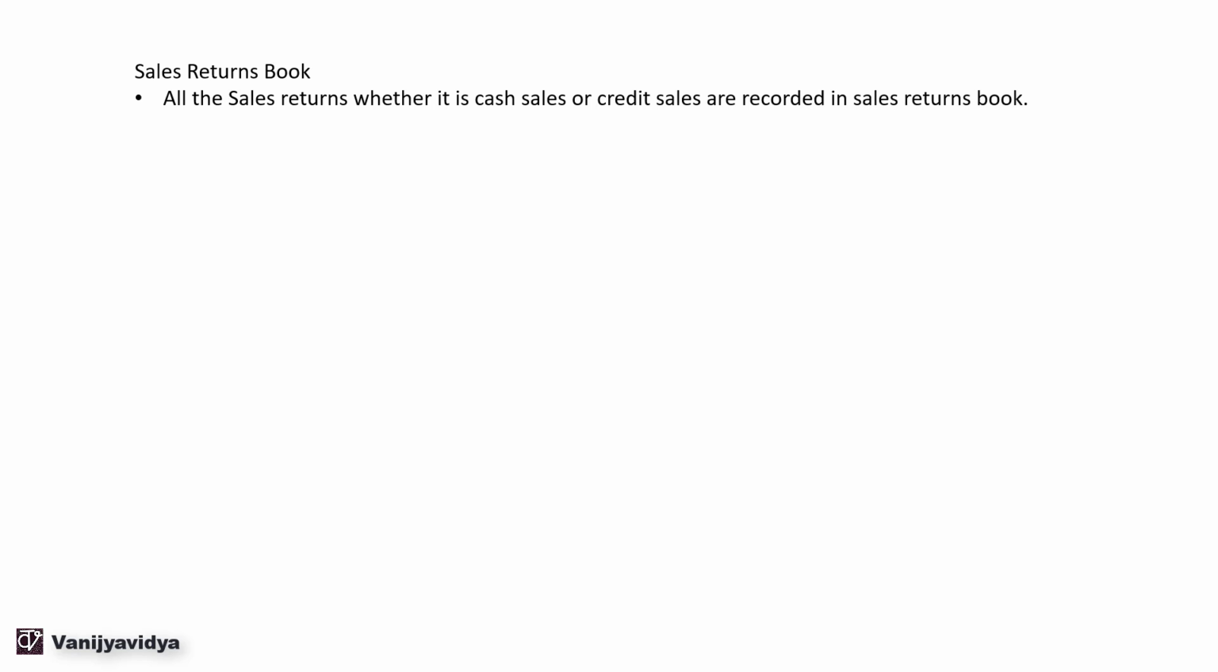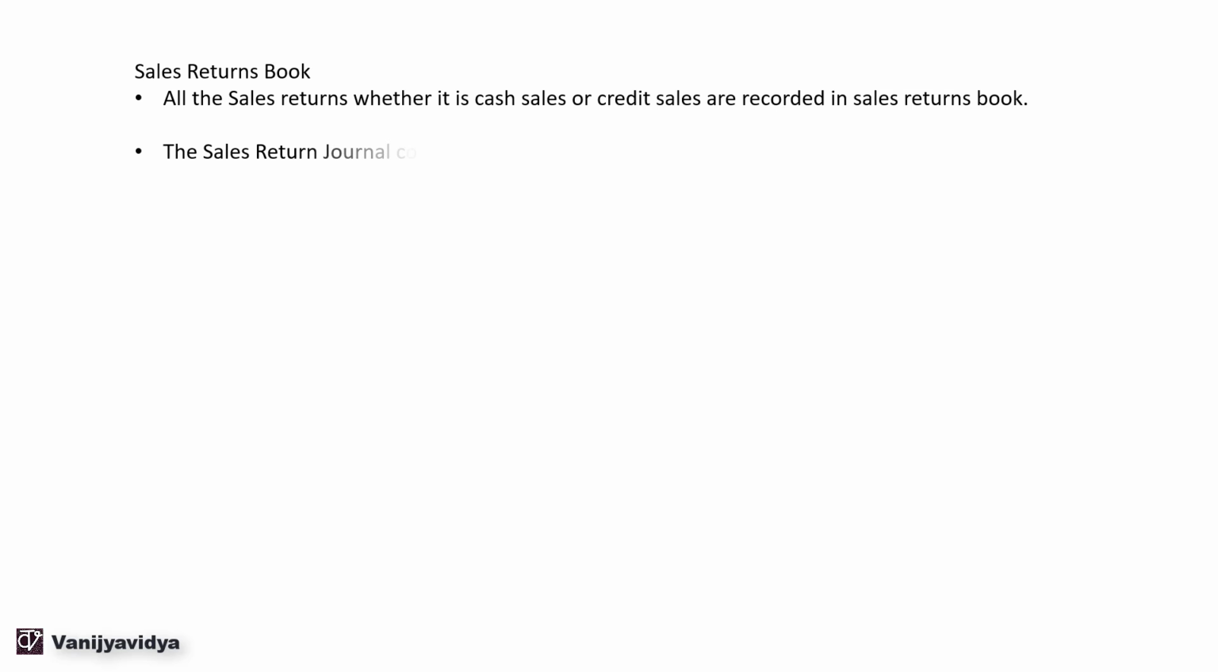Sales returns book. All the sales returns, whether it is cash sales or credit sales, are recorded in the sales returns book. So, unlike your sales day book, wherein we recorded only credit sales, in the sales returns book, all the sales returns, whether your original sale was a cash sale or credit sale, are recorded in the sales returns book.